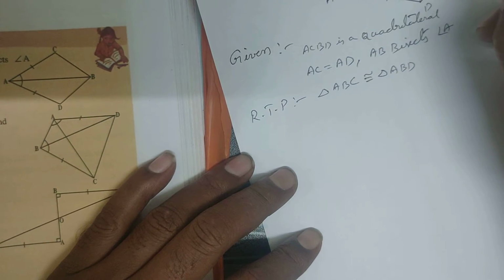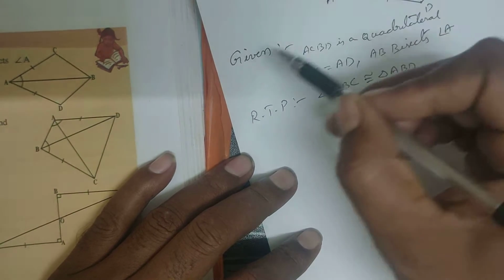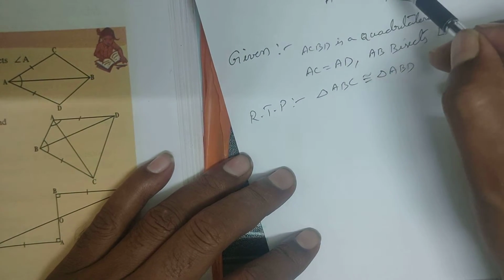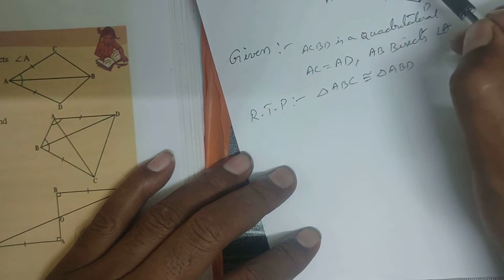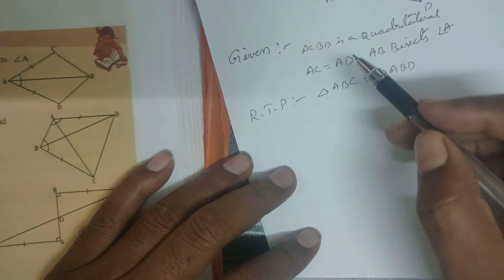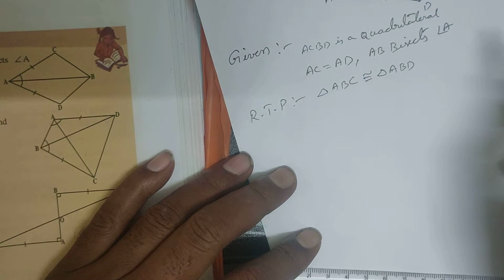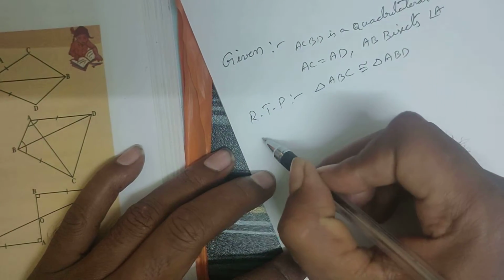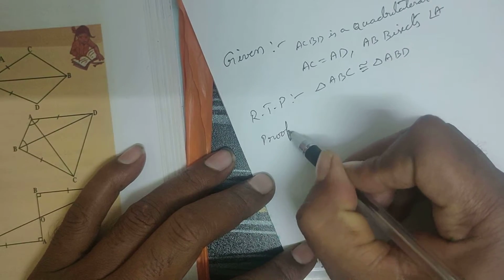Okay. The diagram again, once you have to draw, Given you have to write, Required to prove. If you write like this, the diagram they will already give in the question paper, but again you have to draw it with a pencil. Given you should write, Required to prove you should write. Then out of 4 you will get 1 mark, 100%. Okay, so after this, what you have to do is the proof.